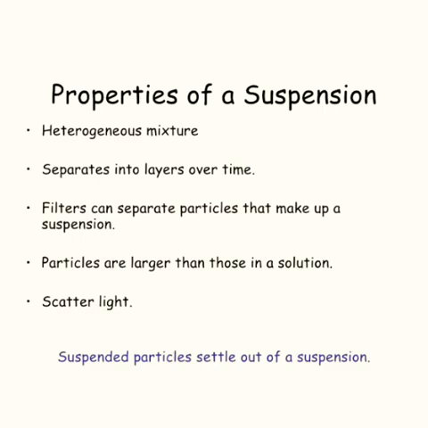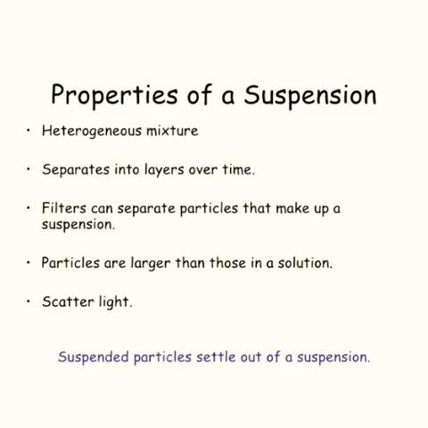The particles of a suspension can be seen by the naked eyes. It separates into layers over time. The particles of a suspension scatter a beam of light passing through it and make its path visible.